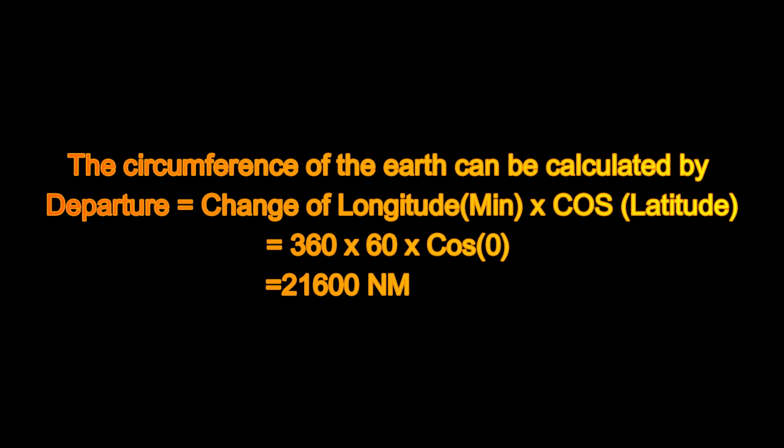Now to convert into minutes, we will multiply by 60, and the equator has a latitude of 0, so multiply by cos 0. So the result is 360 multiplied by 60 into cos 0, which is 1. So the answer is 21,600 nautical miles, which is the circumference of the Earth or the distance on the equator.